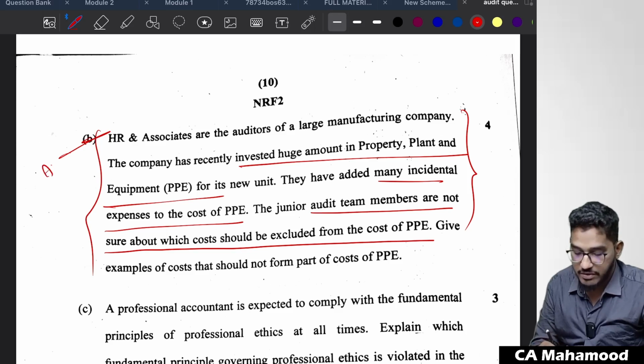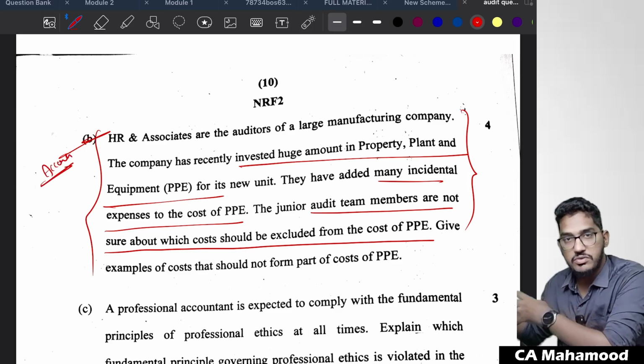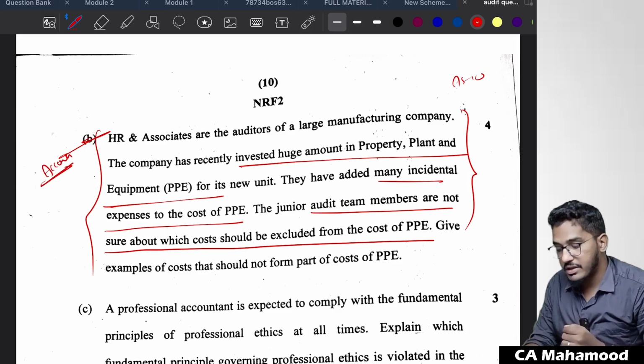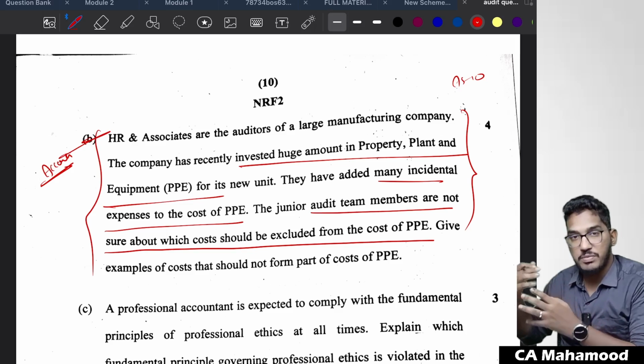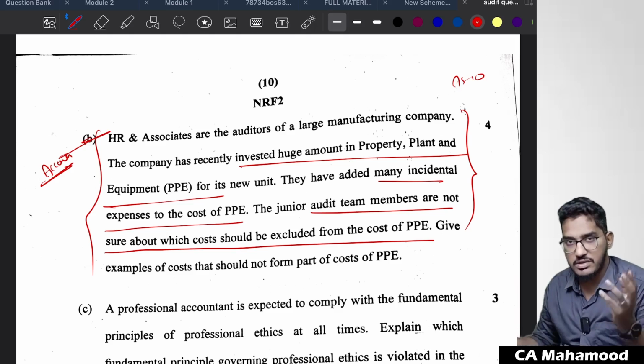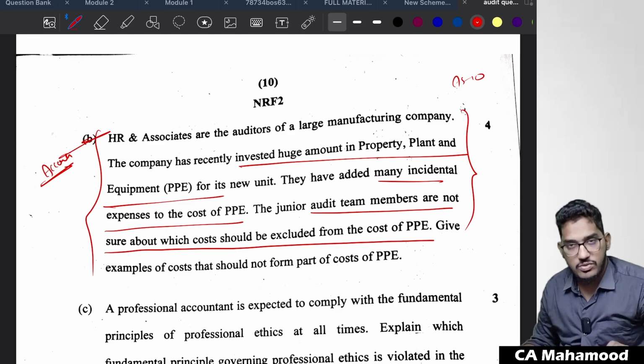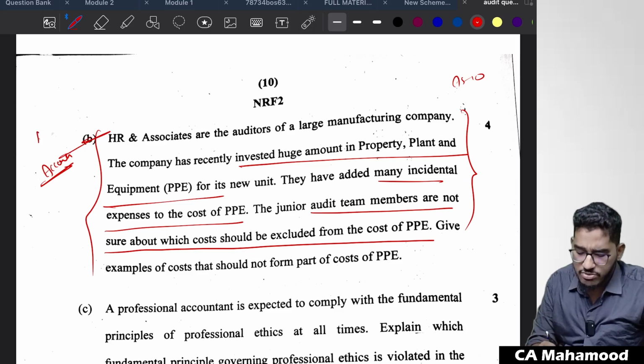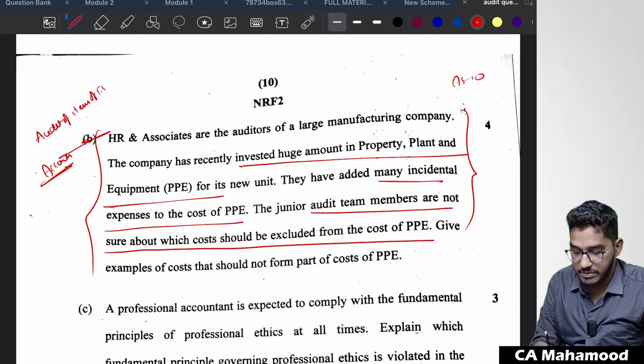Don't you think this is also a straightforward accounts related question? Yes or no? So which item should not be included in the cost of PPE? You have to refer to the AS10. In the AS10 you will find which kind of cost should be capitalized, which kind of cost should not be capitalized. Regarding PPE there are separate examples, and those examples you are required to reproduce here. So I would say it is an accounts related question, but this will be there in our material as a part of audit of items of the financial statements.